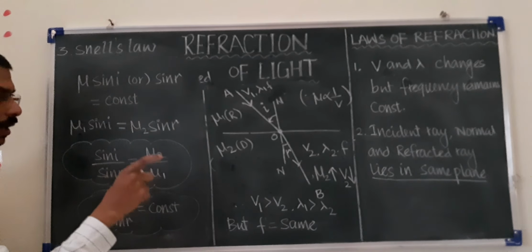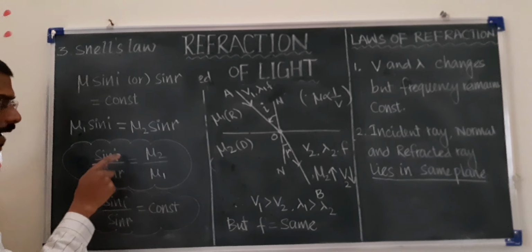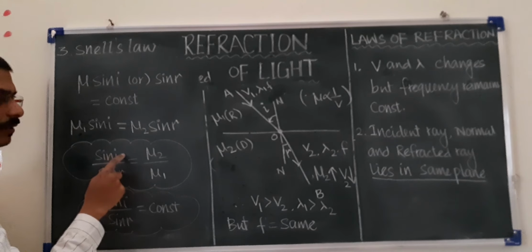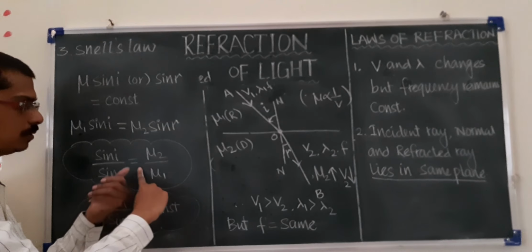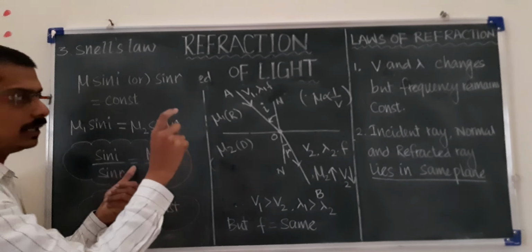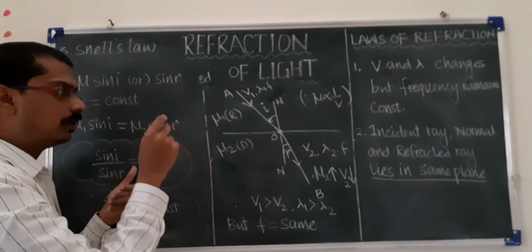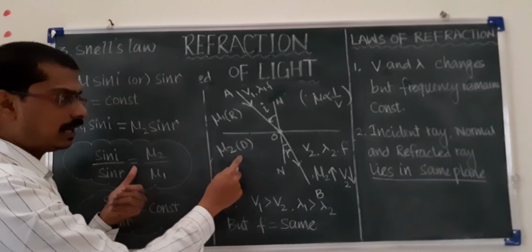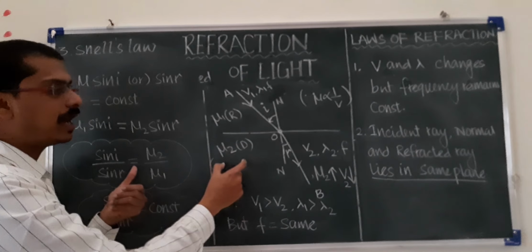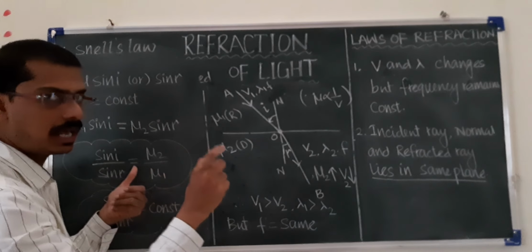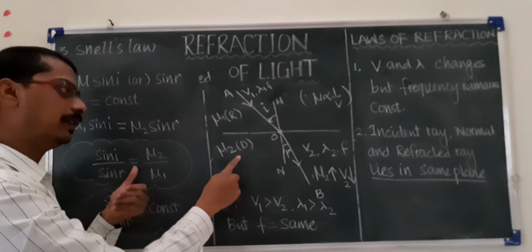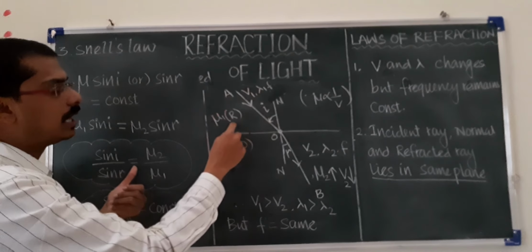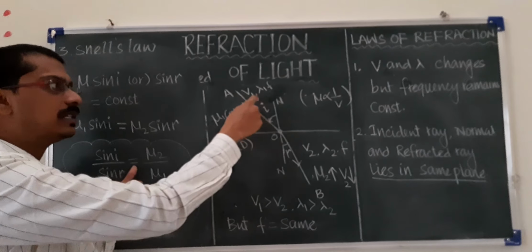Otherwise, to remember, sine of angle of incidence to sine of angle of refraction equals the refractive index of the medium of the refracted ray to the refractive index of the medium of the incident ray.